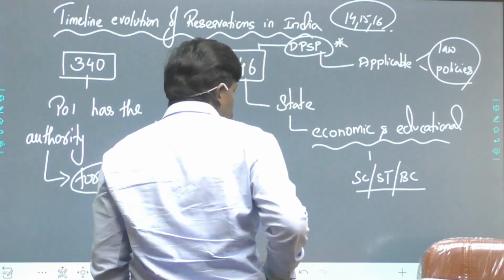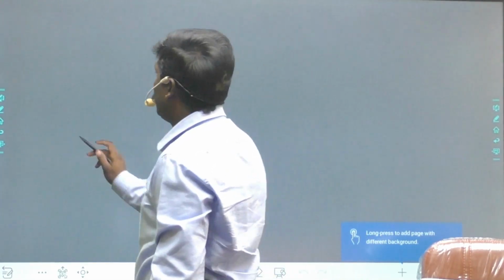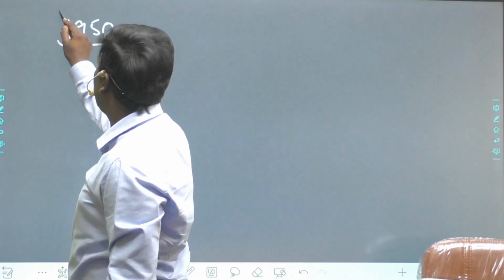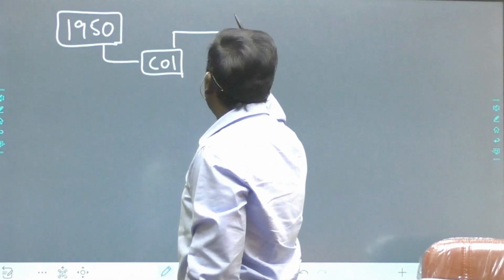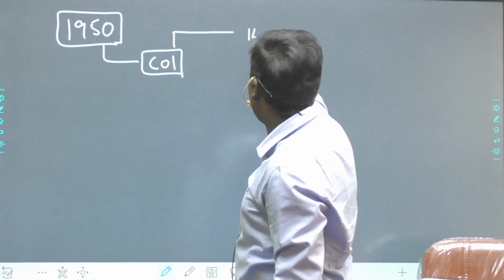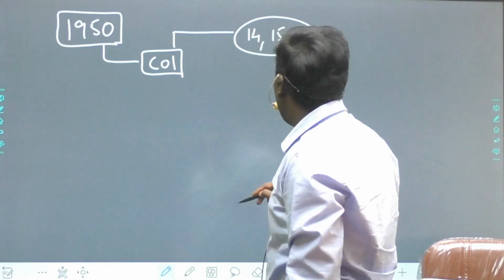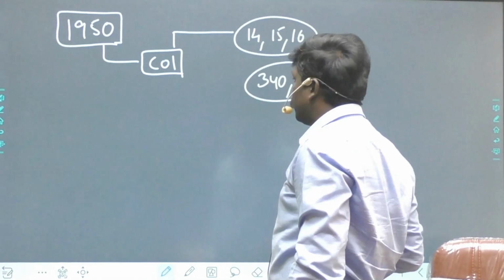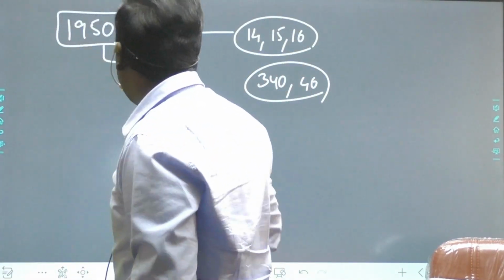Now let us see the timeline, what exactly happened. Firstly 1950. So what happened in 1950? In 1950 the Constitution of India came into force, and the articles which are linked to the reservations are Article 14, 15, 16. These are the direct articles linked. And indirectly Article 340 and also Article 46 are linked to our reservations topic.